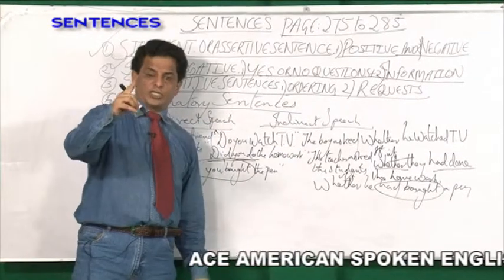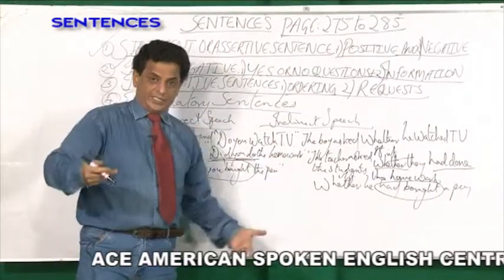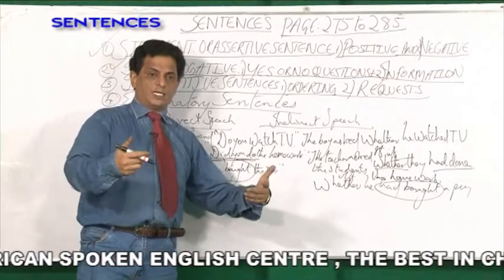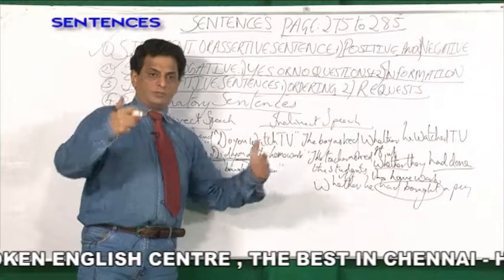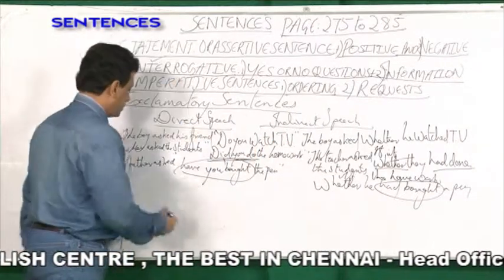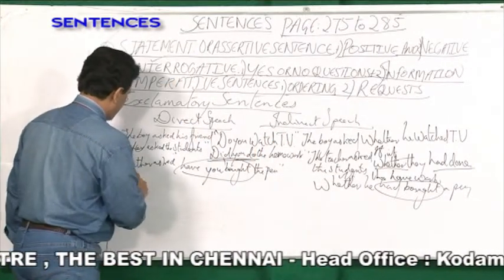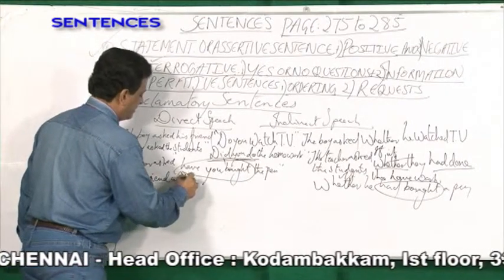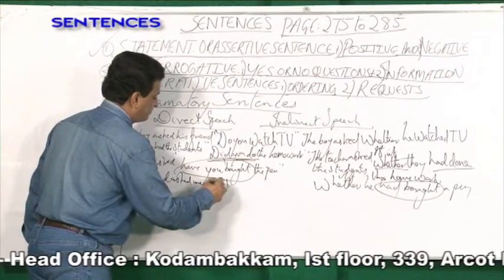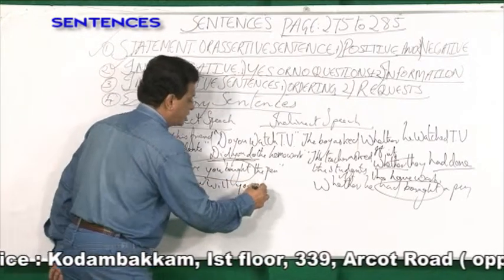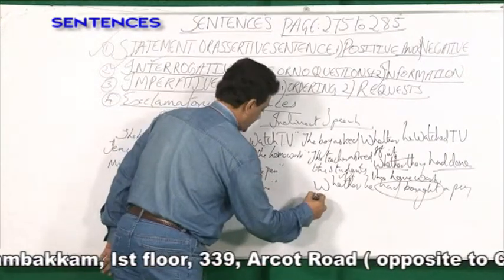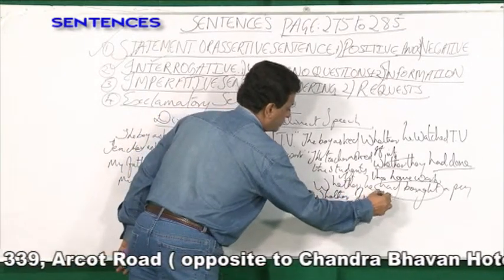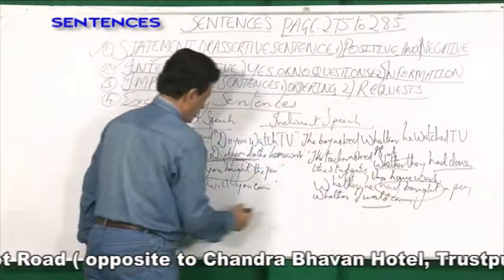For a yes or no question, you are using whether, and the present tense changes into past tense, past changes into past perfect, present perfect changes into past perfect, will changes into would. For example, my friend asked me, will you come? How does it change? My friend asked me whether I would come. So will changes into would.